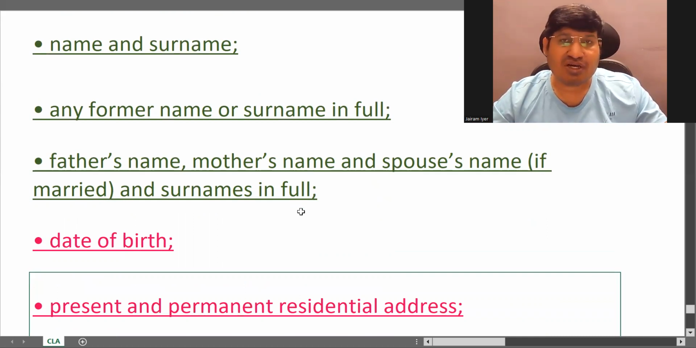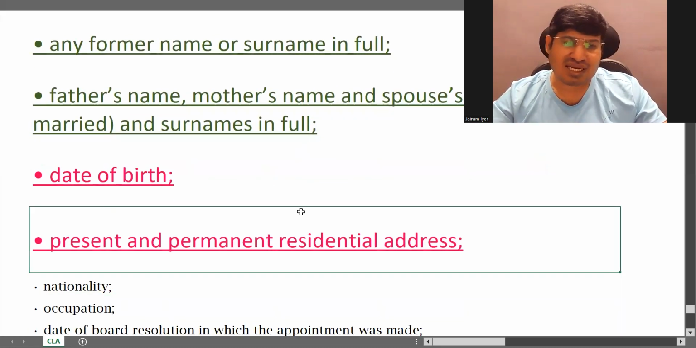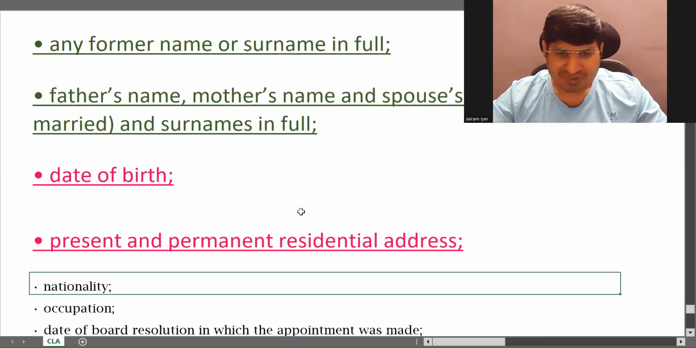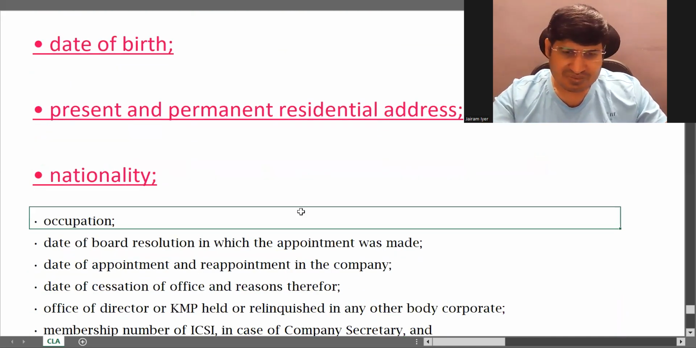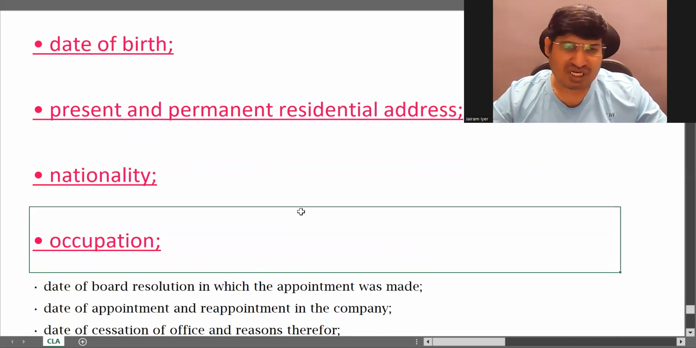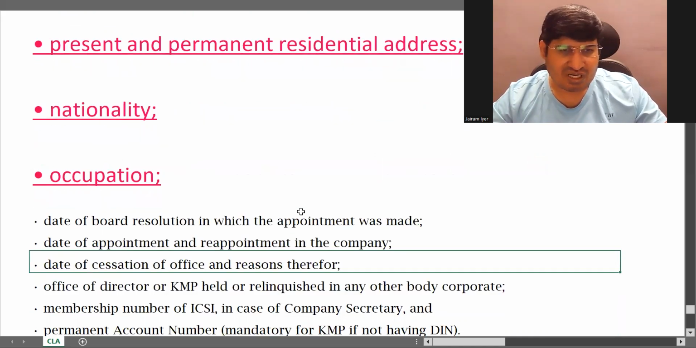When you would have filled your online form for CMA, there also you would be given two areas. One would be your current address, one would be your permanent address, correct? This is like that, present and permanent residential address. Nationality, Indian, ours will be Indian, correct? Occupation, so if he has any other occupation apart from being a director, that you have to write.